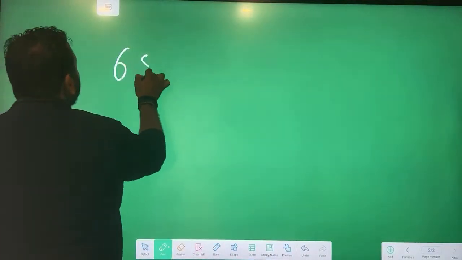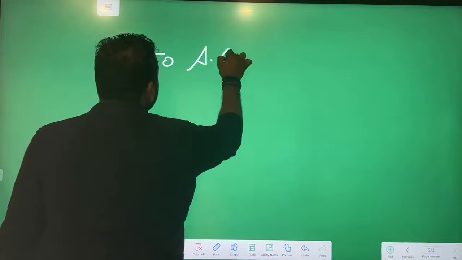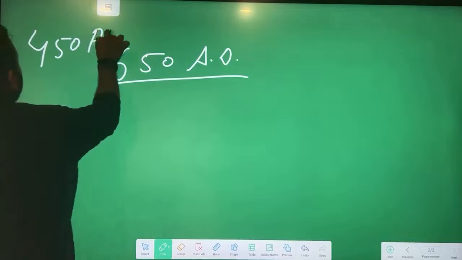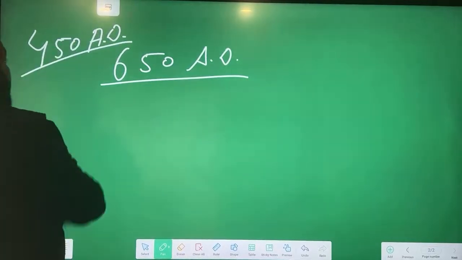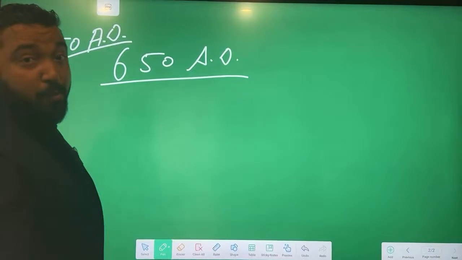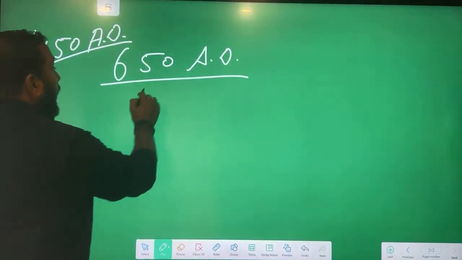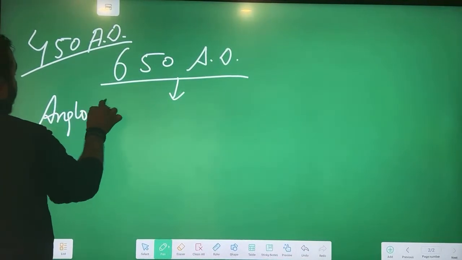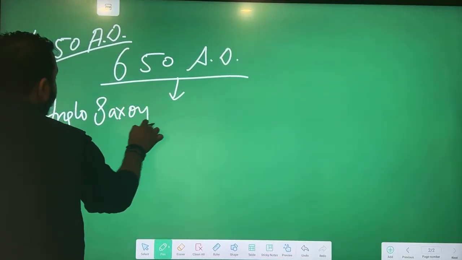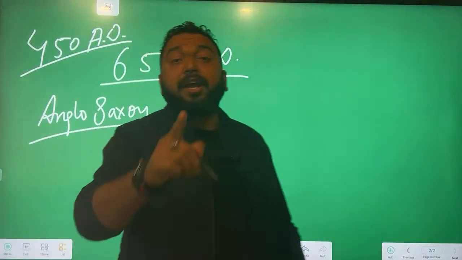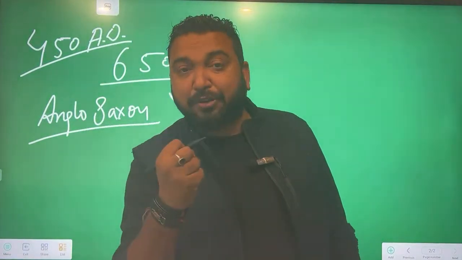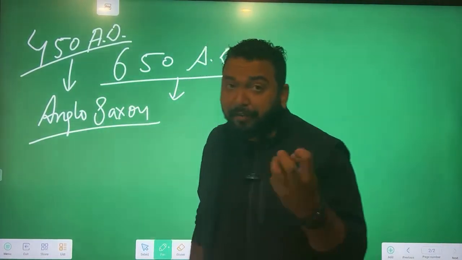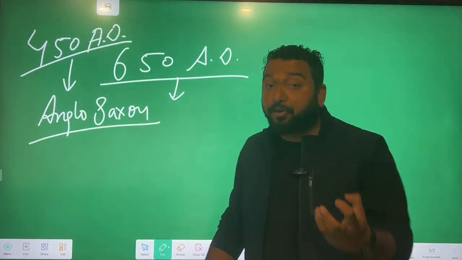Now, what is the idea of 650 AD? We have done 450 AD. This is competition. If you have to win, you need to study more than others. You need to know more than others. 650 is the time when Anglo-Saxons, first point. When was the Anglo-Saxon Empire actually formed? 450. Saxons came, fought, started living together. Anglo-Saxon became a proper tribe.